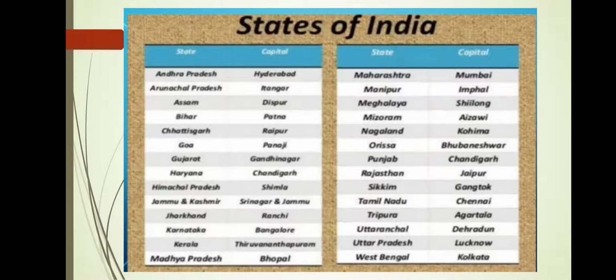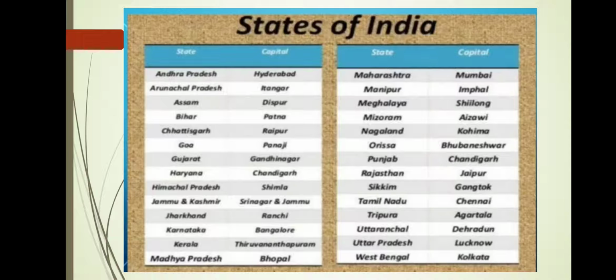Jharkhand, Ranchi. Karnataka, Bangalore. Kerala, Thiruvananthapuram. Madhya Pradesh, Bhopal. These are the names of the states and their capitals. And on this side: Maharashtra, Mumbai. Manipur, Imphal. Meghalaya, Shillong. Mizoram, Aizawl. Nagaland, Kohima. Odisha, Bhubaneswar. Punjab, Chandigarh. Rajasthan, Jaipur. Sikkim, Gangtok. Tamil Nadu, Chennai. Tripura, Agartala. Uttaranchal, Dehradun. Uttar Pradesh, Lucknow. West Bengal, Kolkata. So these are the names of the states and their capitals.